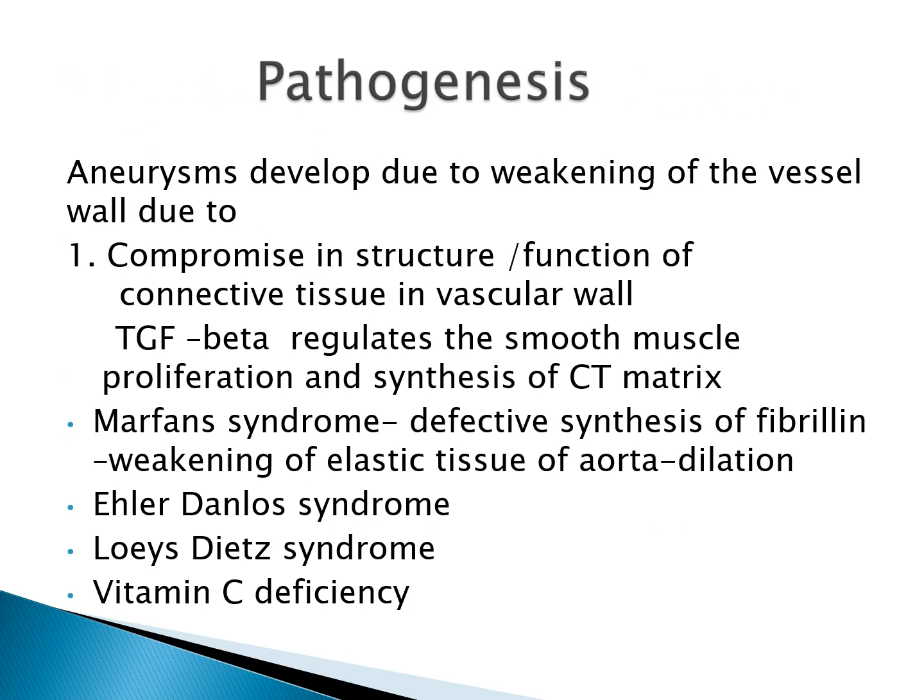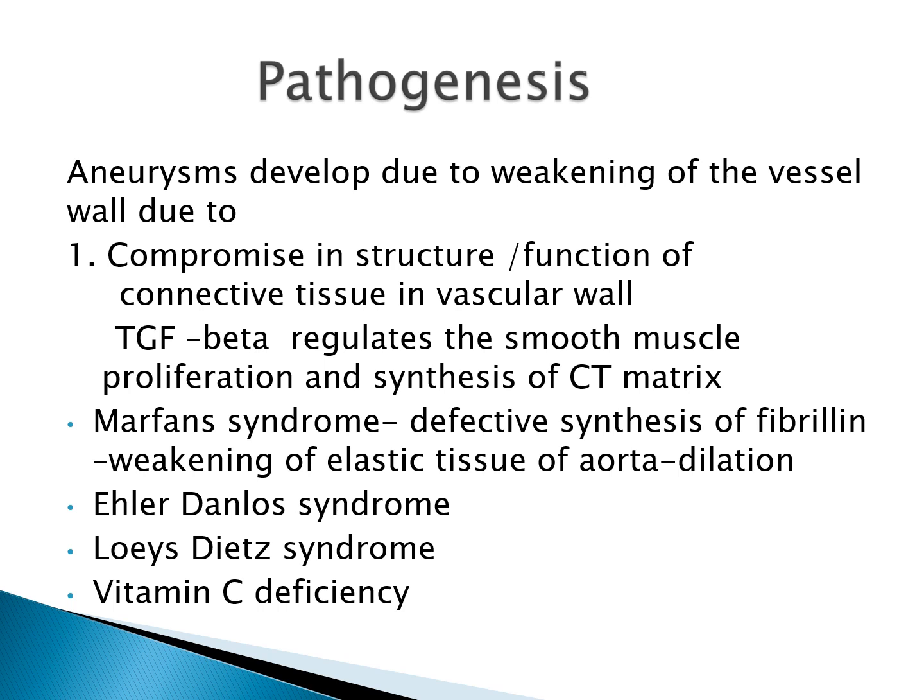Now let us see the pathogenesis of aneurysms. We all know aneurysms develop due to weakening of the vessel wall. The wall is weakened, so it leads to dilatation. Now, why does this weakening occur? There are many causes. The first is there is some compromise in the structure or function of connective tissue in vascular wall. That is, there is either inadequate or abnormal synthesis of connective tissue of vascular wall.